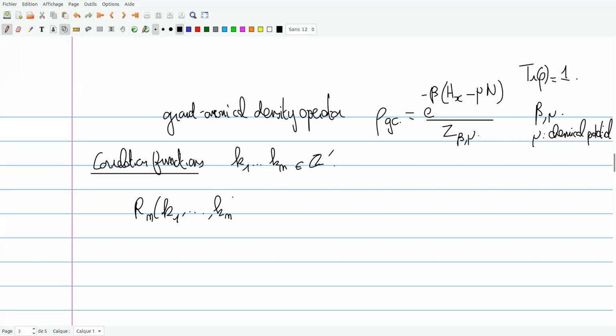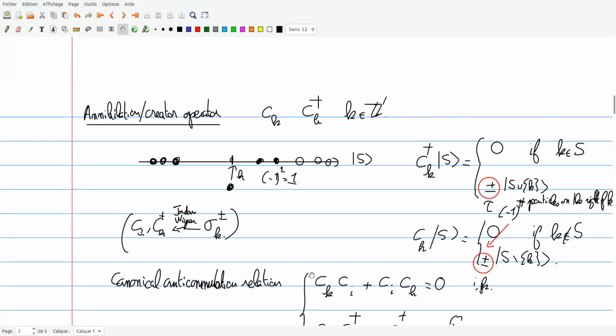And what is the expression of this? Well, it's going to be the trace of the fermion number operators at positions k1 up to kn, times the density matrix, whichever one you have chosen. This is the definition of my correlation functions.